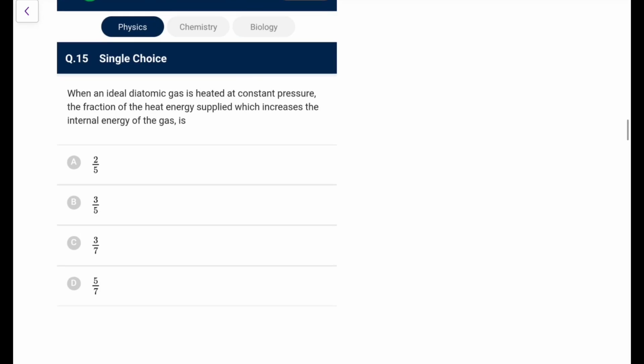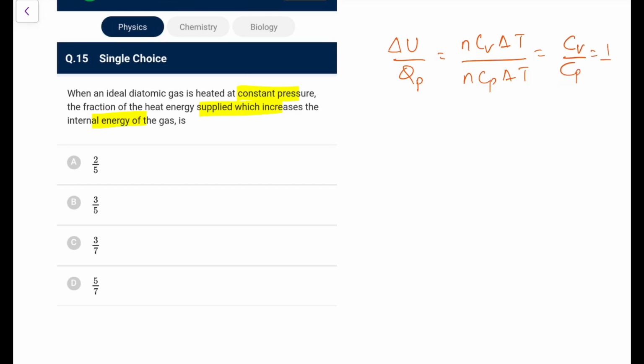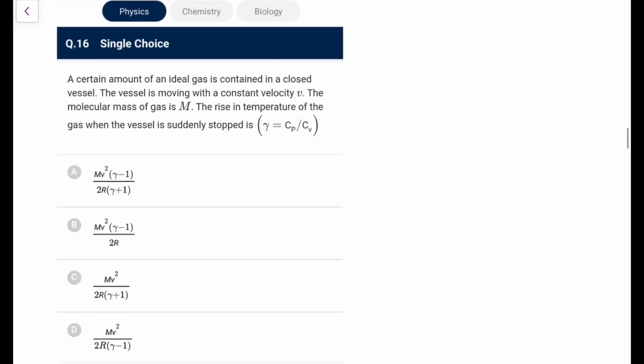Next, when an ideal diatomic gas is heated at constant pressure, the fraction of the heat energy supplied which increases the internal energy, you directly know, is delta U upon QP that is being asked. Delta U is always n CV delta T, and QP is n CP delta T. For an isobaric process, CV by CP is 1 by gamma, and for a diatomic gas gamma is 7 by 5, so it would be 5 by 7. So go for option D, that's an easy one, you must have done such.